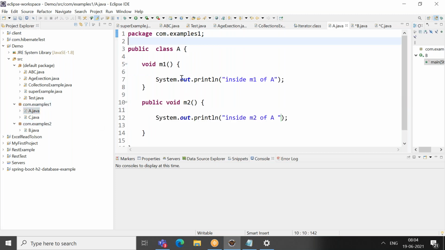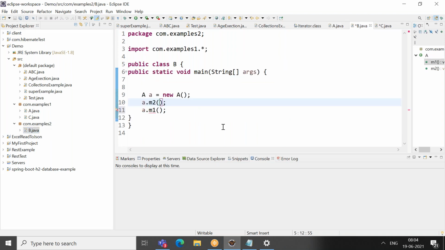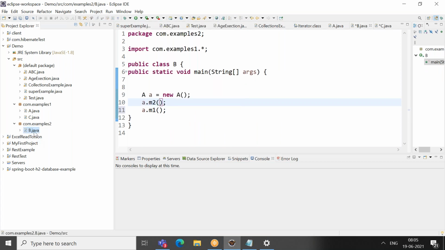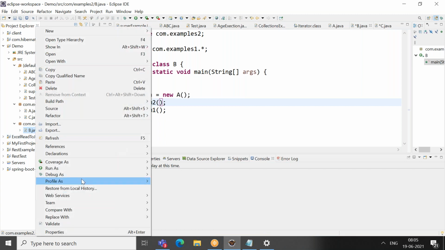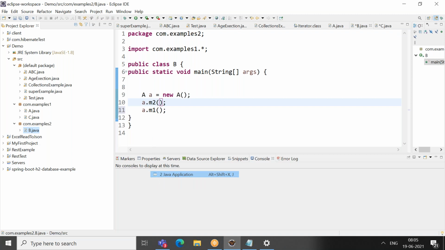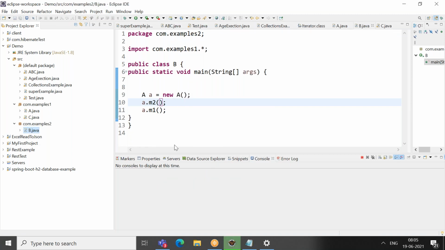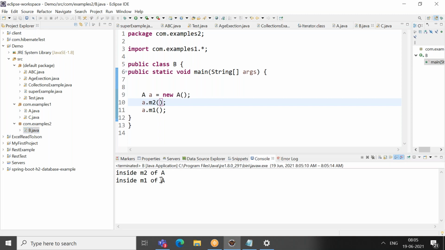If I make it public, that error will also go away. You see, both methods can be accessed now, and I can get the output: M1 of A, M2 of A.